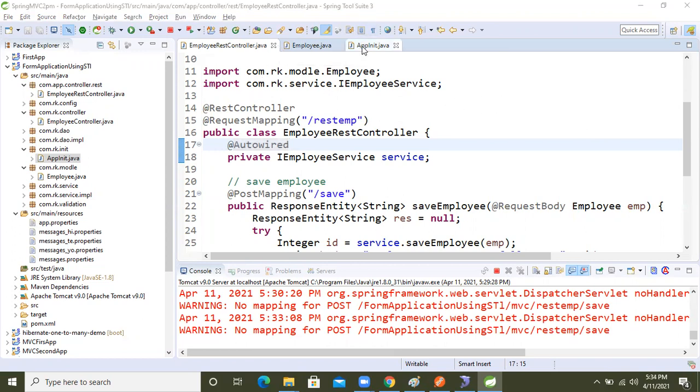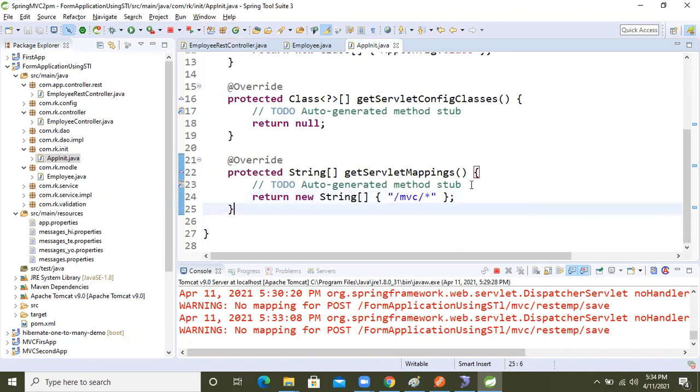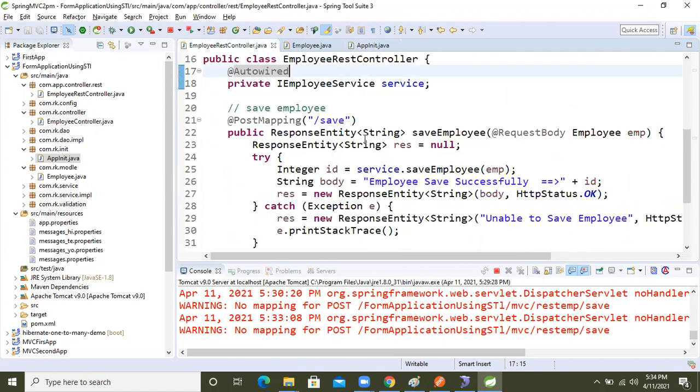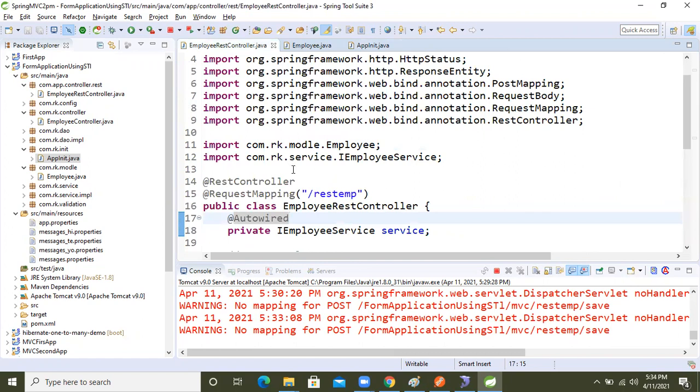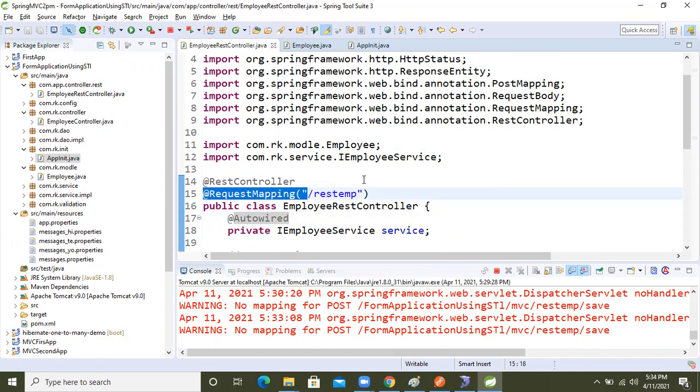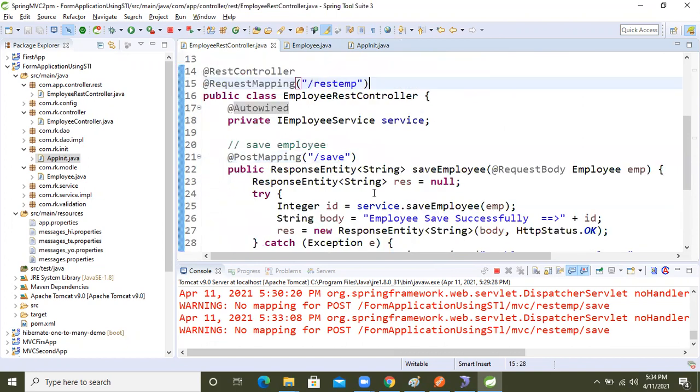I already checked it. Now see here, Spring MVC, right? Yes, I checked already. Okay, @RestController I applied, @RequestMapping, this one also fine, this one also fine.